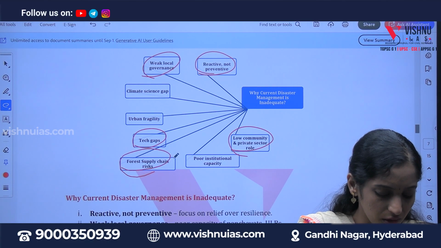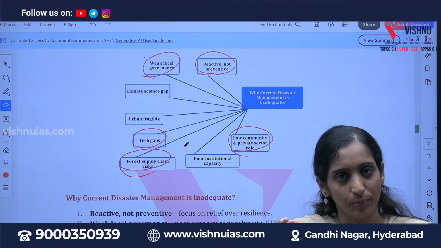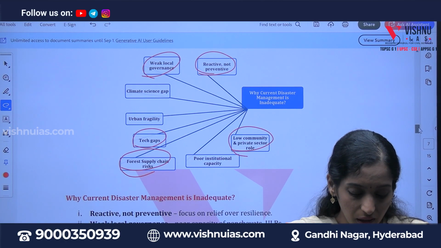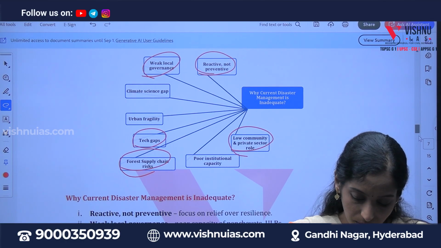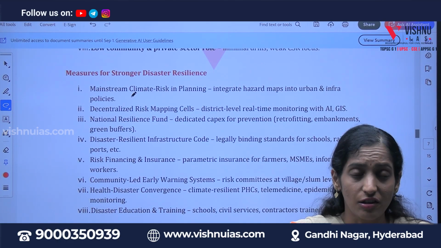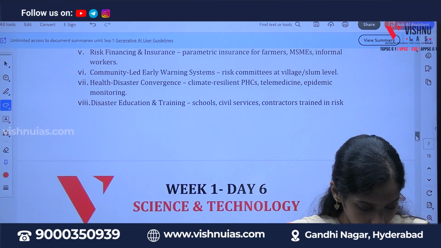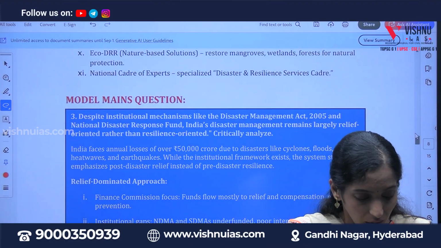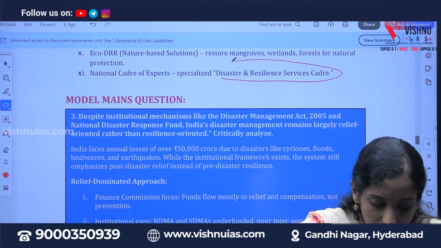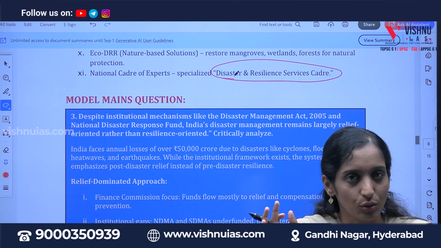And forest suppression risk. We are deforesting and we have started constructing buildings. That's again a problem for all these disasters. That's why this is weak, and that's the reason we are facing it. And if you observe, certain measures like climate risk planning, decentralized risk mapping cells, etc., are the plans we have to concentrate upon. And the Disaster and Resilience Service Cadre is the one we are planning to establish in order to mitigate the risk due to disasters.